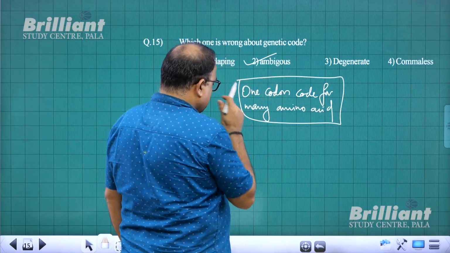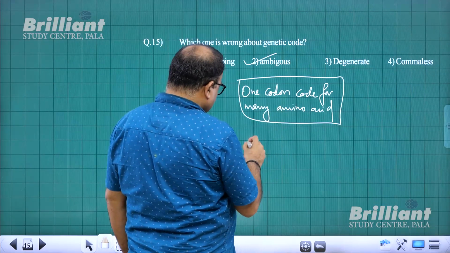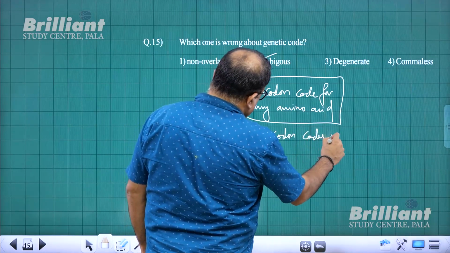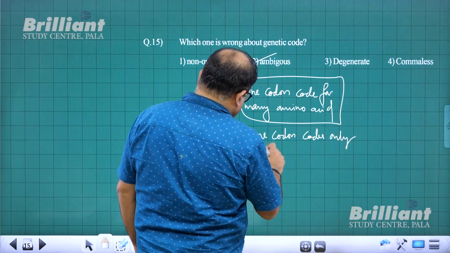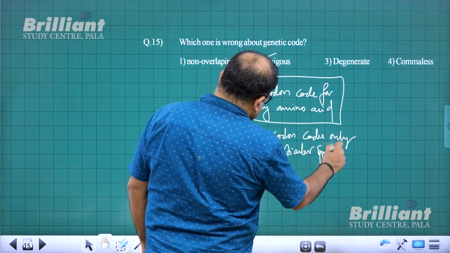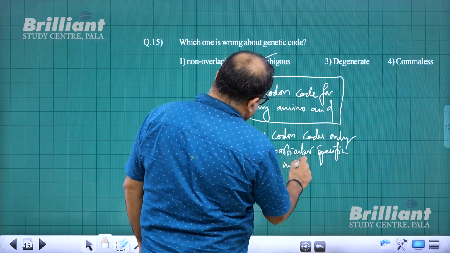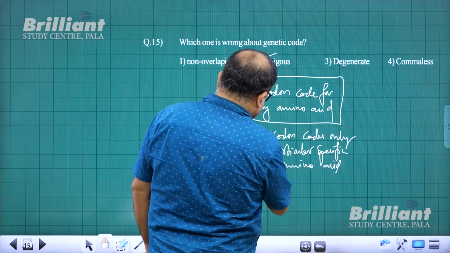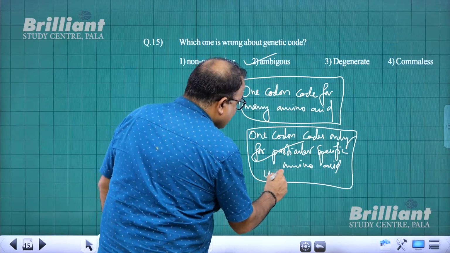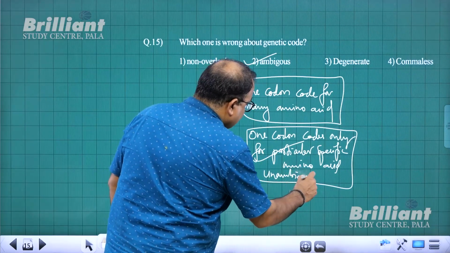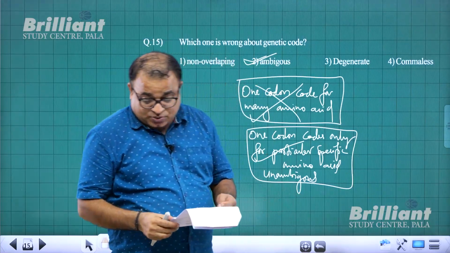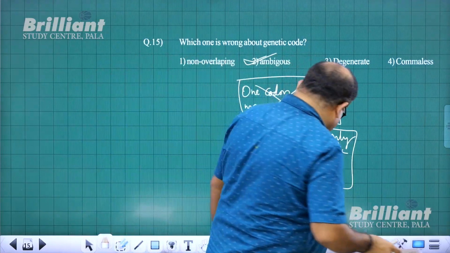That is ambiguous. But it's not like that. One codon codes only for a particular, specific amino acid. That is right, and this is what is called unambiguous. With that, answer is 2. So for question number 15, answer is 2. With that, I come to question number 16.